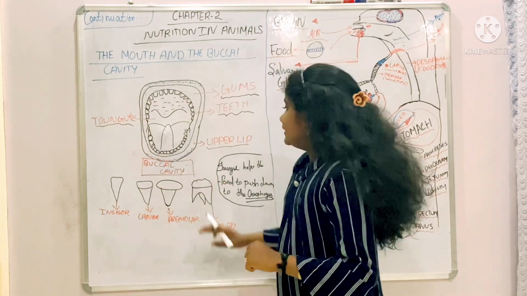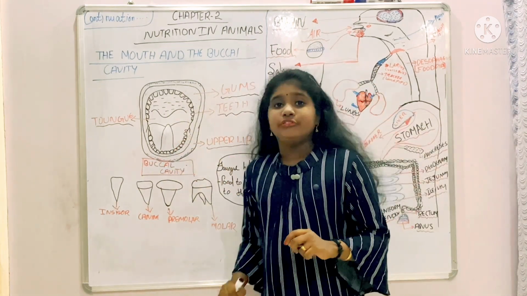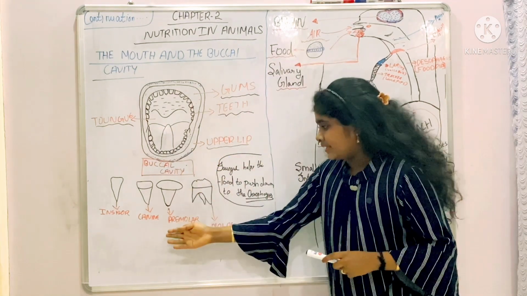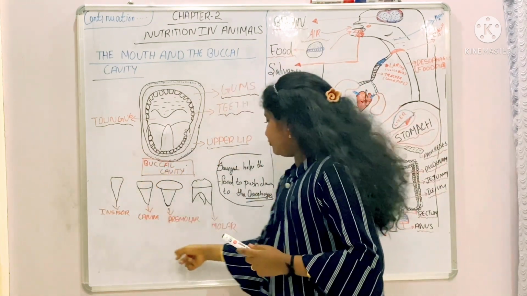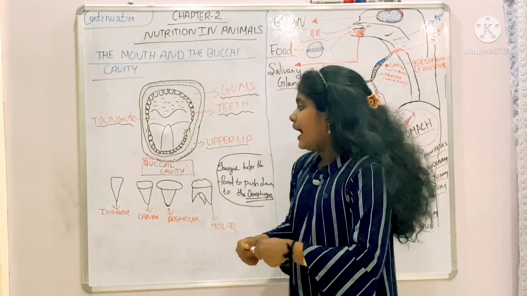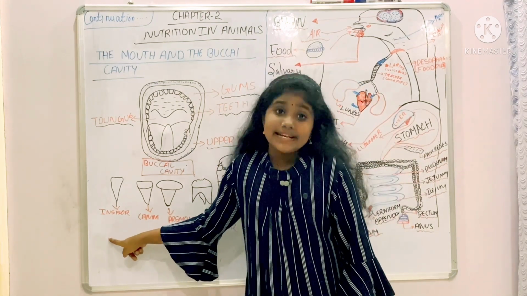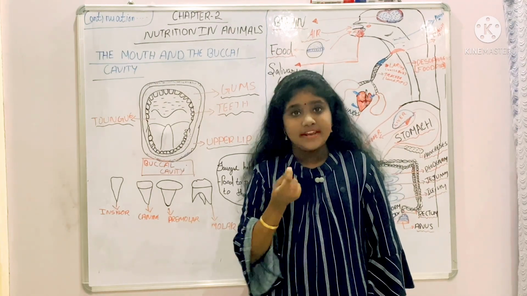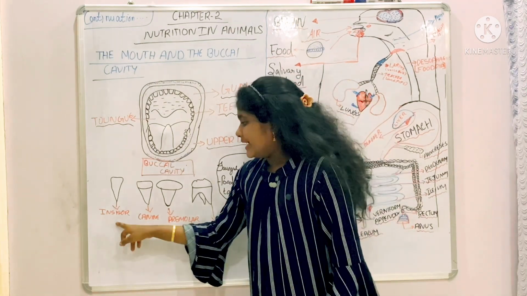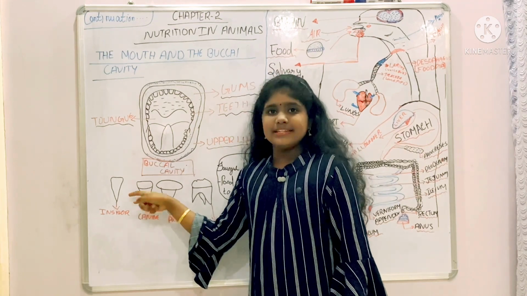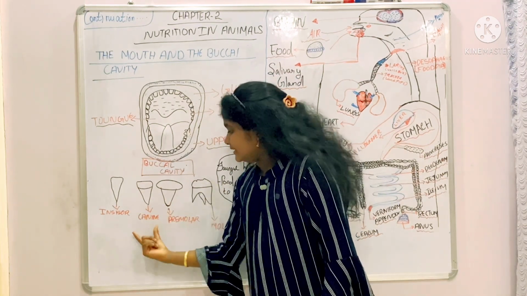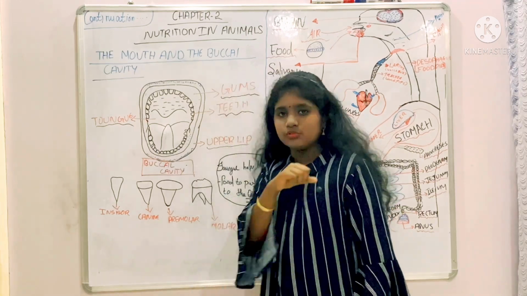Okay, so there are 4 types of teeth. What are they? Come to here. This is a picture of teeth, and this tooth is called the incisor. The incisor is very sharp. It helps us to tear things. This canine and the incisor help us to tear the food.